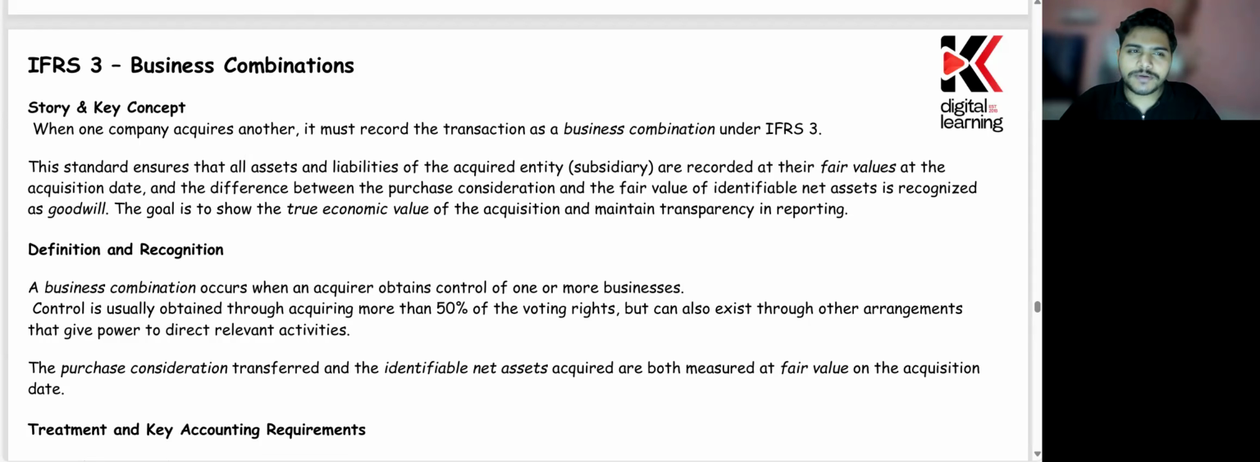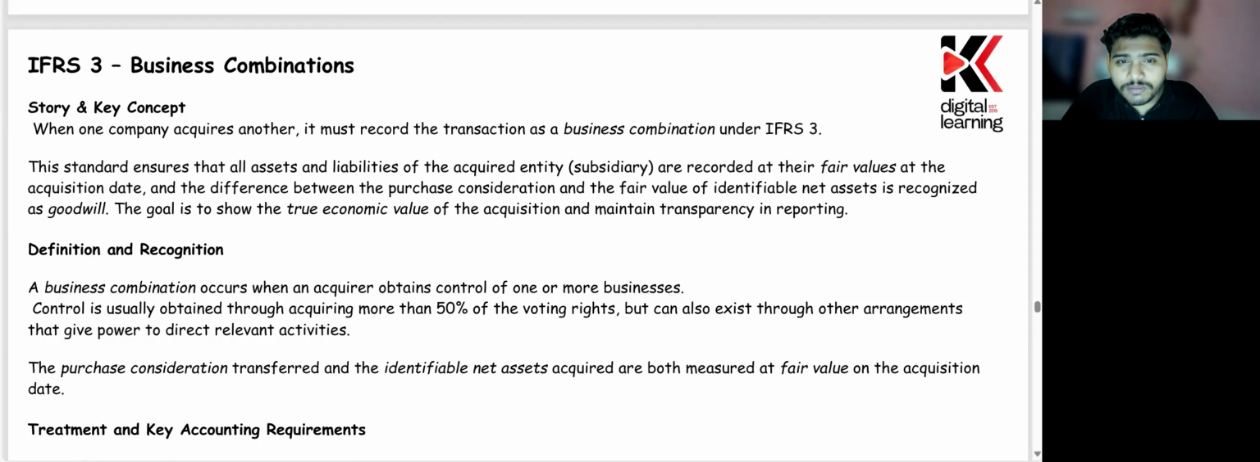In this class, we will talk about something which is coming from the consolidation portion. SBR consolidation has a huge weightage. That topic has so many standards covered there. IFRS 3 is there, IFRS 10 is there, and some other. So in this lecture, we will talk about the main standard, the business combination, which means you can only consolidate the financial statements when it meets the business combination definition according to IFRS 3.